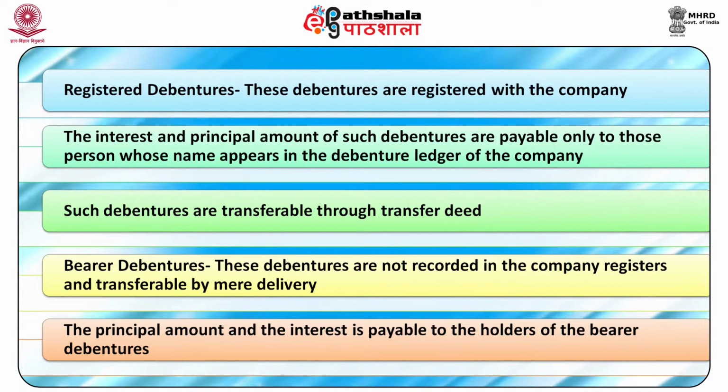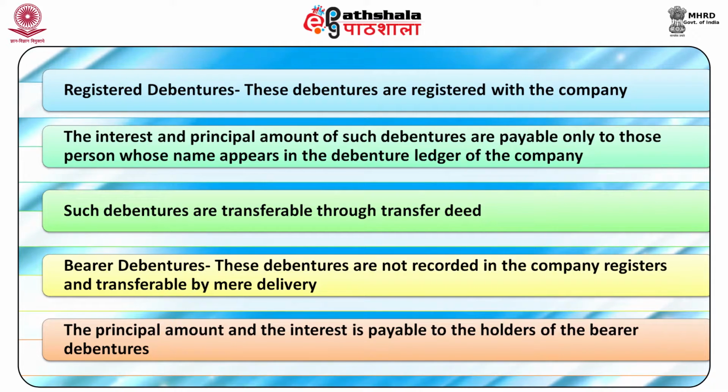The other type is bearer debentures. These debentures are not recorded in the company register and transferable by mere delivery. The principal amount and the interest is payable to the holder of bearer debenture.